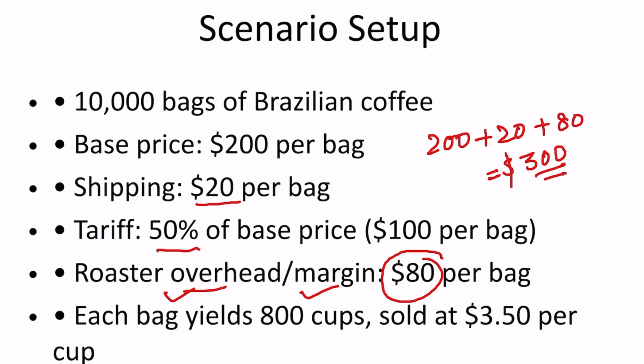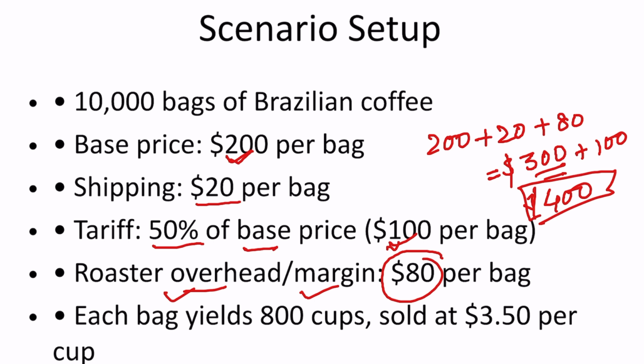Now there is a 50% tariff on the base price, $200. 50% of the base price will be $100. So the new price will be 300 plus 100. That means $400 is the new price of each of these coffee bags. Now each bag yields 800 cups and they are sold at $3.50 per cup. So this is the retail price.